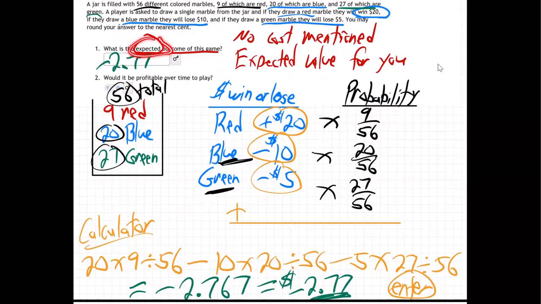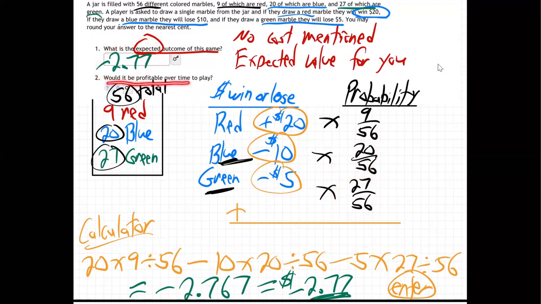An expected value is an average value. What's going to happen on average, what you expect to happen on average, is it's going to be like you're losing $2.77 every time you play the game, which is how every casino game is. It's always negative on average, meaning they know people will lose money on average. Even though you win sometimes, you lose other times, even though there's a bigger amount you can win, nevertheless, on average, more likely you're going to get the other results. You're going to lose $2.77 every turn on average.